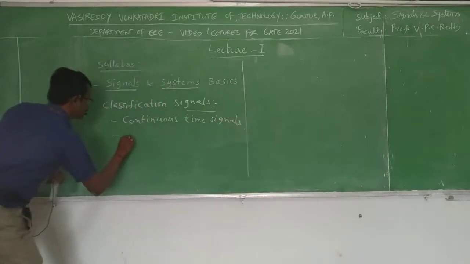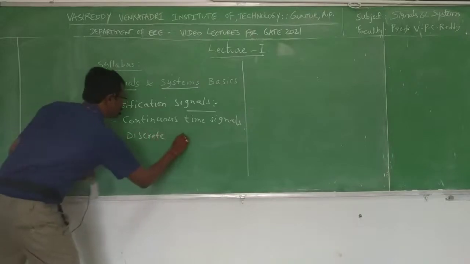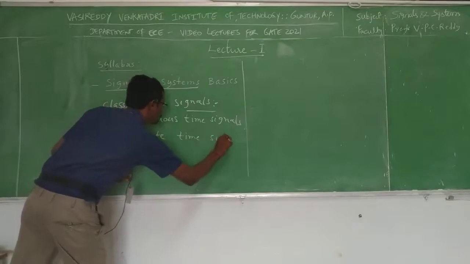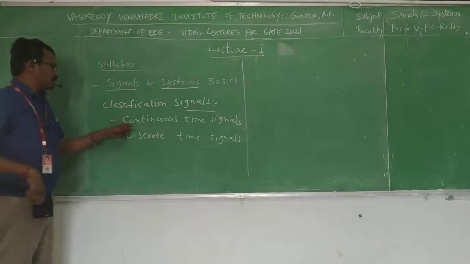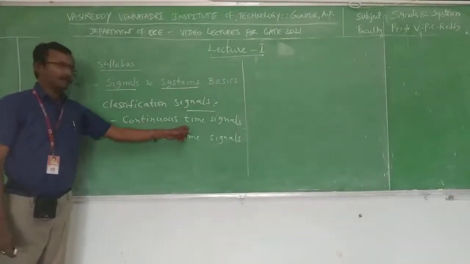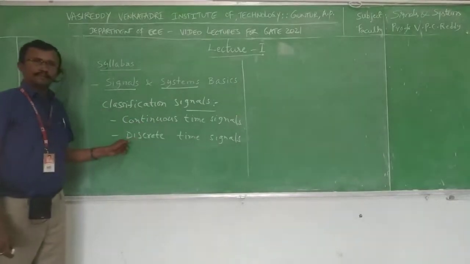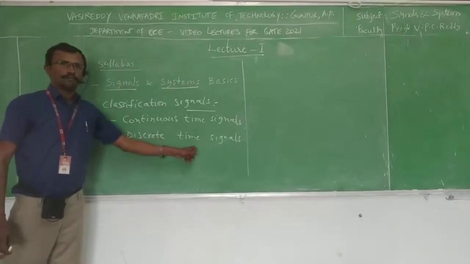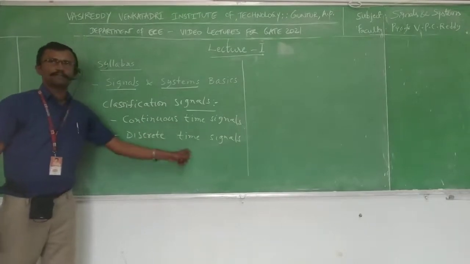Second one, discrete time signal. So first we will see what is continuous time signal. The signal which is continuous in time and continuous in amplitude is said to be a continuous time signal. Discrete time signal is the signal which is discrete in time, continuous in amplitude. Next we will see an example for continuous time signal and also an example for discrete time signal.